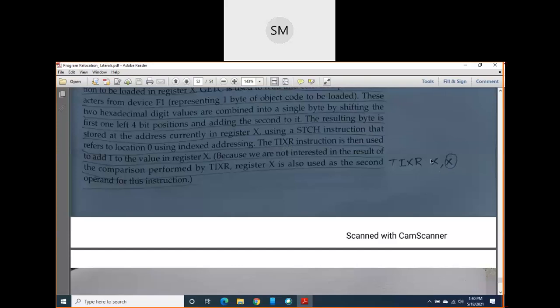So this X value is compared with its own value, not with any other new register. Keep it in mind.